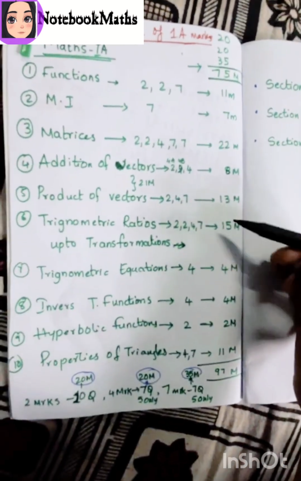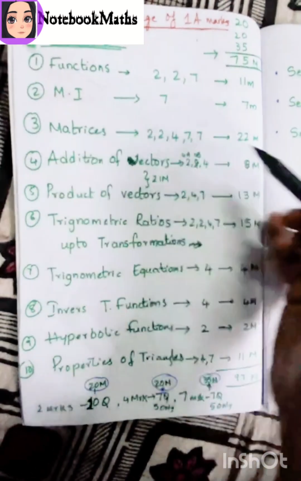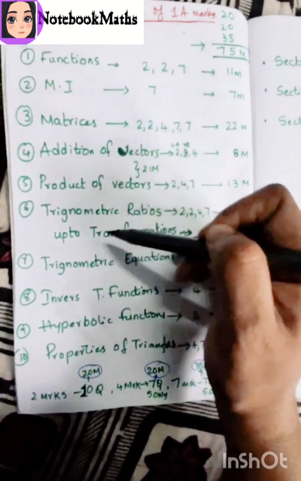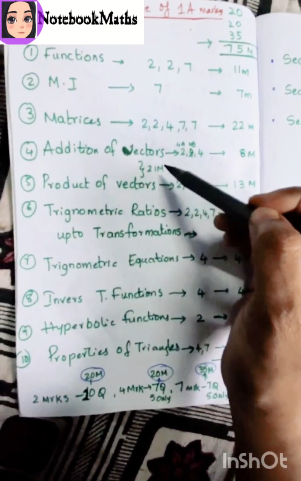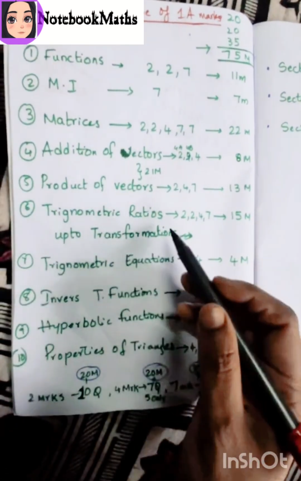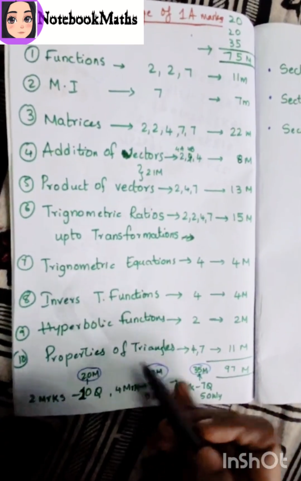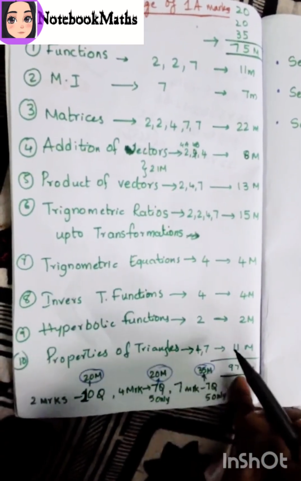Okay, the highest weightage is matrices, and next the functions topic, the product of vectors and the addition of vectors topics, children. Next is trigonometric ratios with 15 marks, and next properties of triangles with 11 marks coming from this.